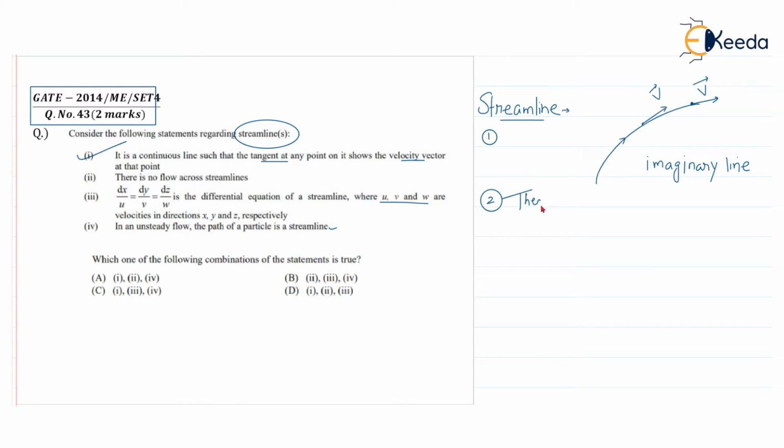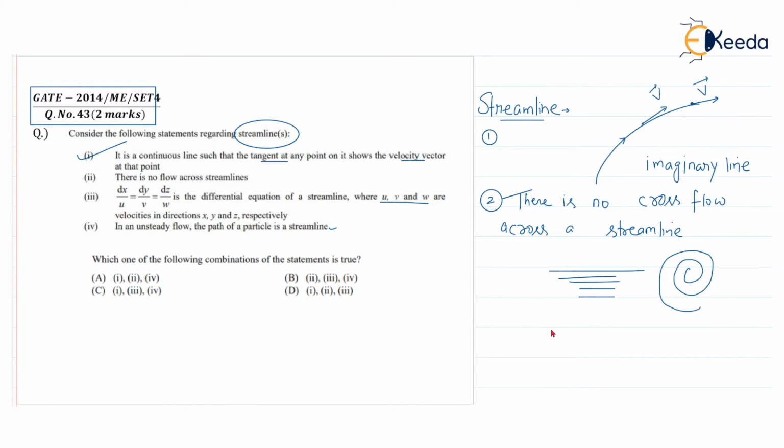There is no cross flow across a streamline. That means the streamlines are mostly straight and parallel. The streamline can be like this.